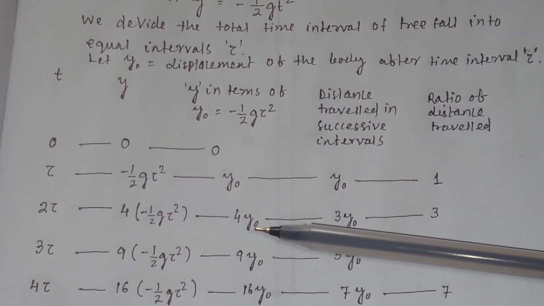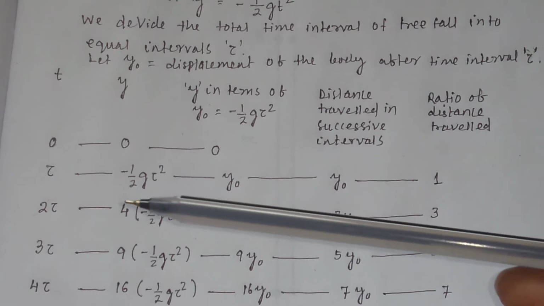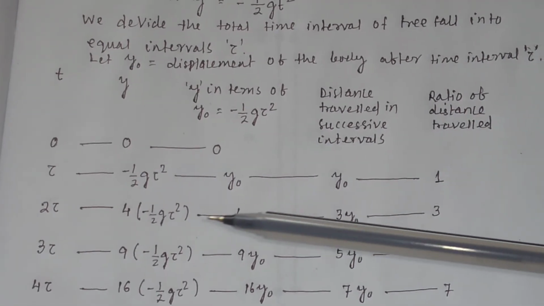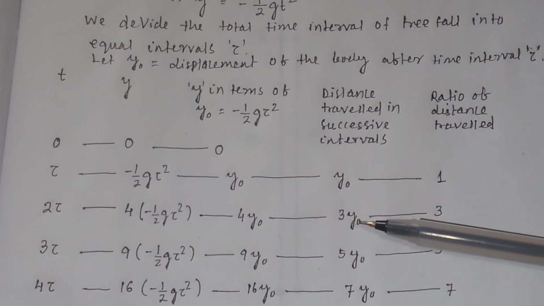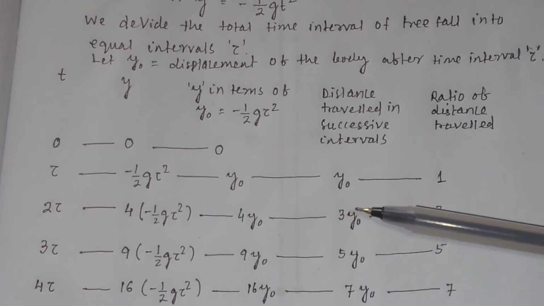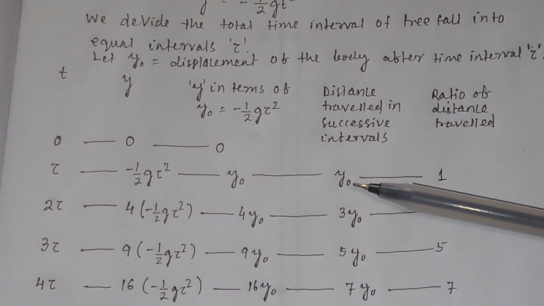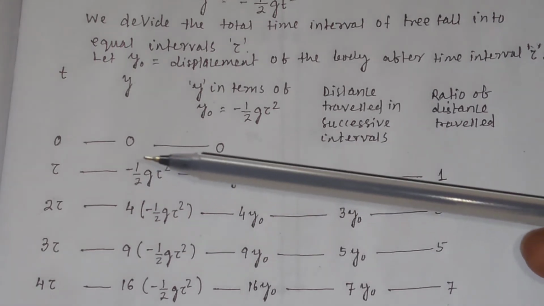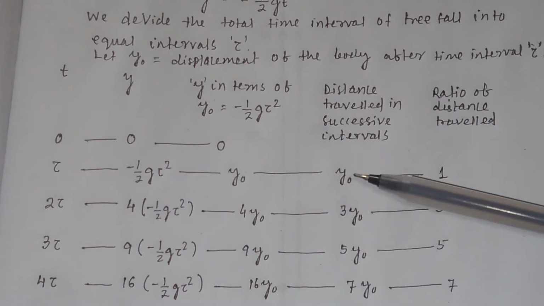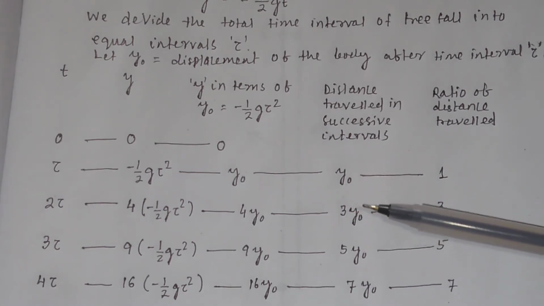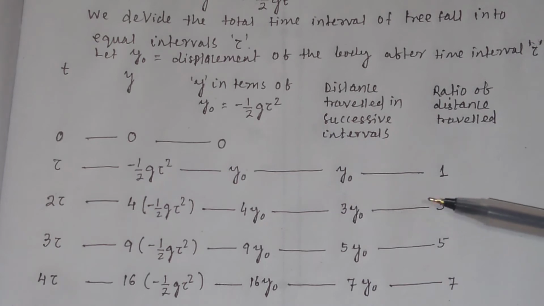So in the second time interval, that means the next tau second, the distance traveled by the body will be 3 times y0, that is 3 times the distance traveled in the first tau. The ratio between these two distances will be 3 y0 divided by y0, which is equal to 3.